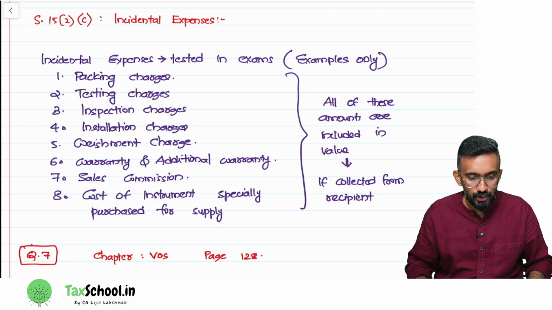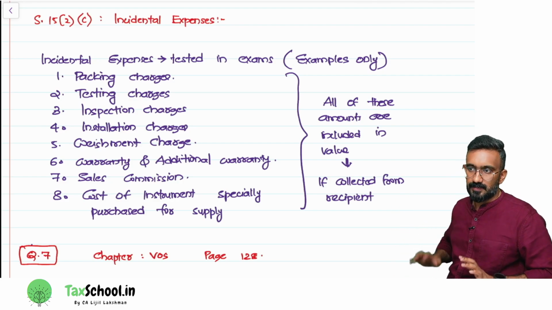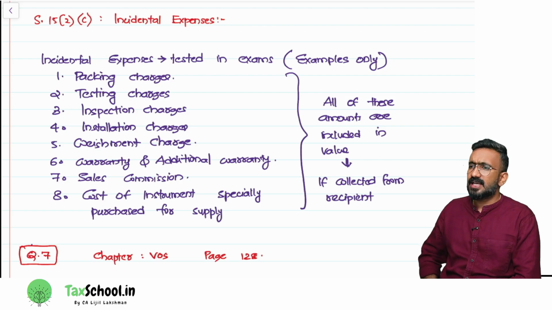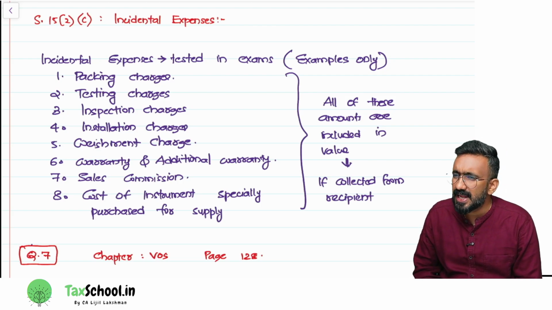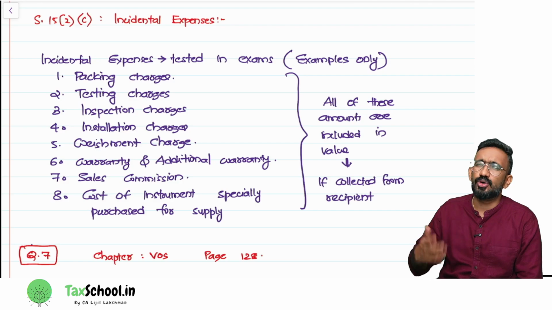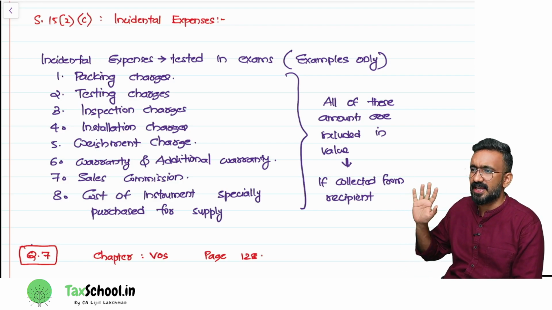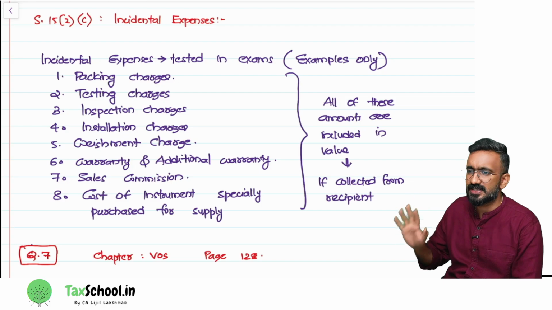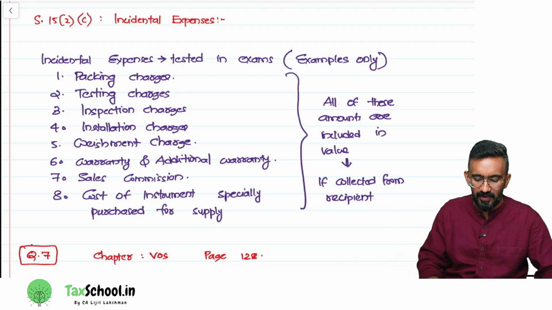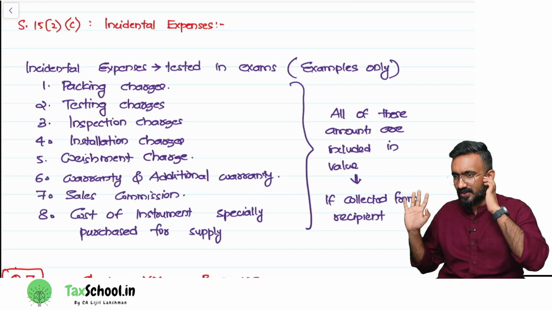This is something you might want to take a photo of and keep. In the examination, they generally ask around 8. There could be more than this, but I have listed 8 different incidental expenses. If you find any of these, add it to the value.